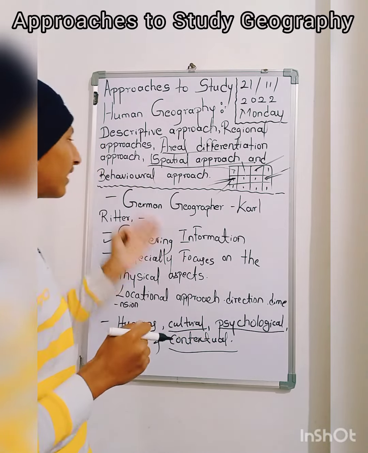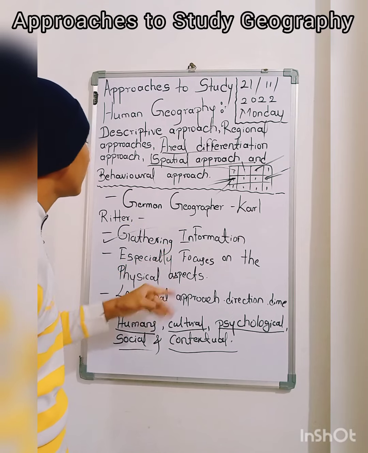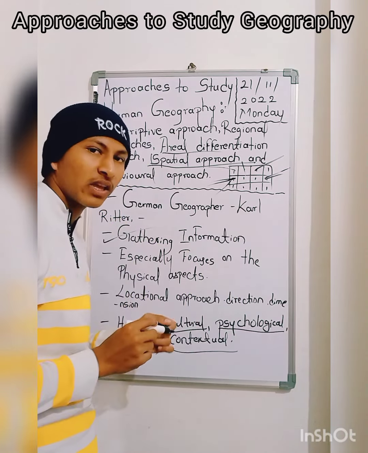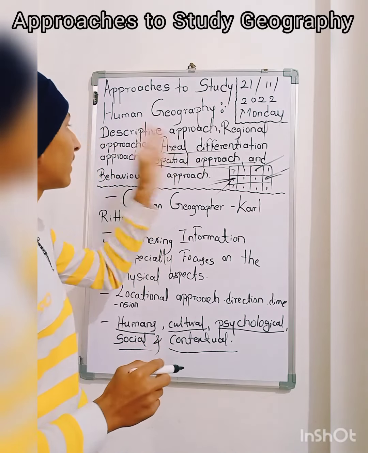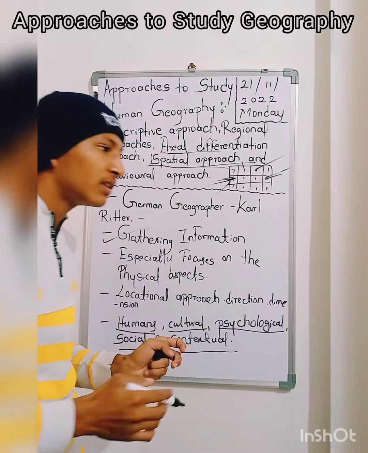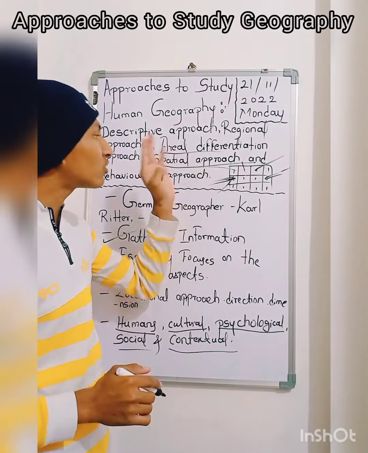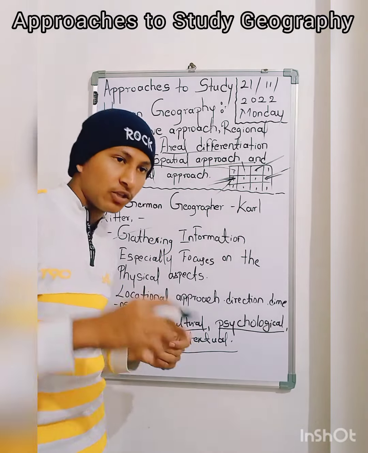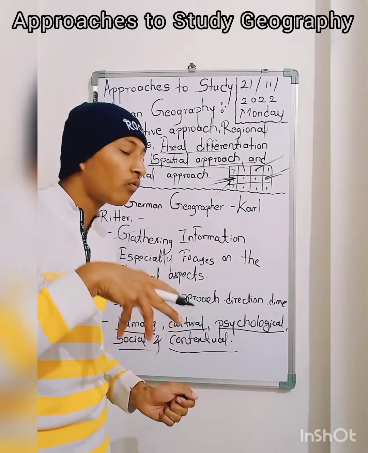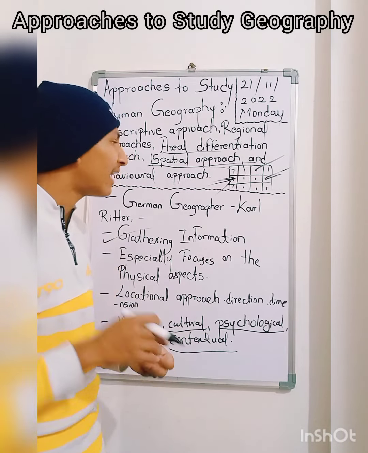The regional approach was brought to light in 1950 by the German geographer Karl Ritter. He brought the regional approach, which focuses on a particular area, and that helps us in our day-to-day life, and also helps geographers to easily remember what geographical aspects are there in an area.